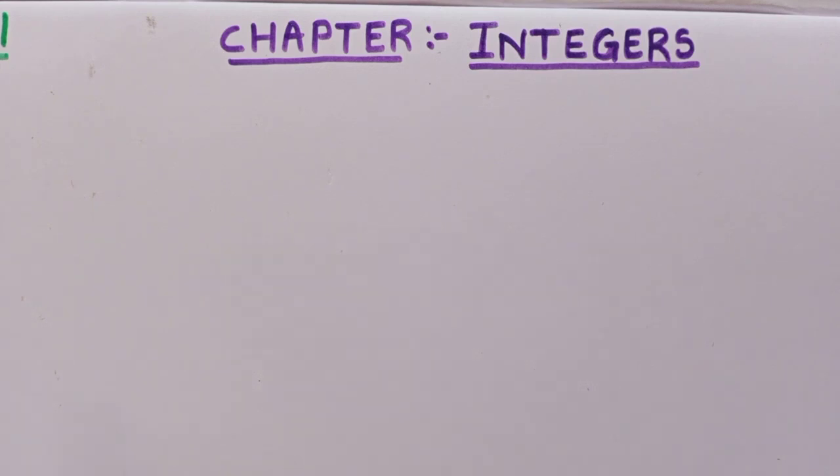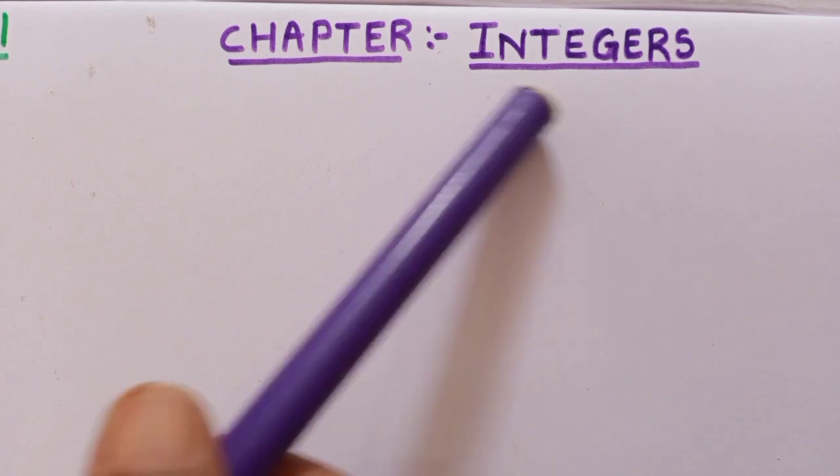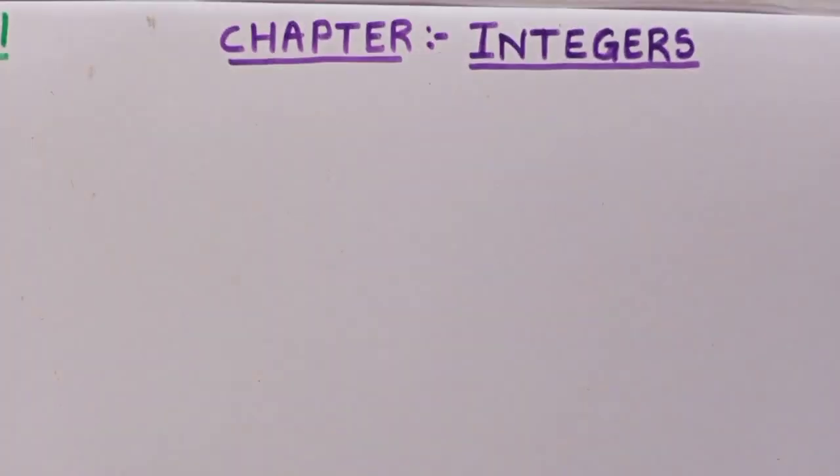Okay, children. In your 7th standard, the first chapter is integers. Before going into this chapter, let us start with an activity which you already know. You can do it very easily because you have already learned so many numbers in your previous years, isn't it?